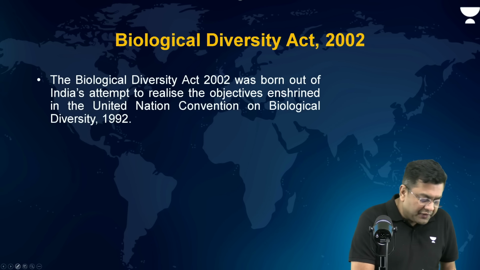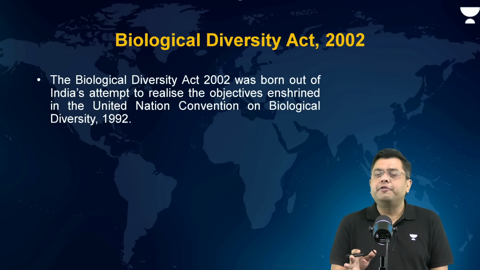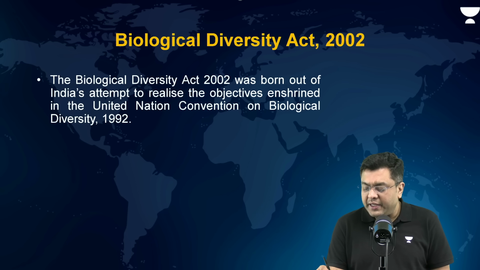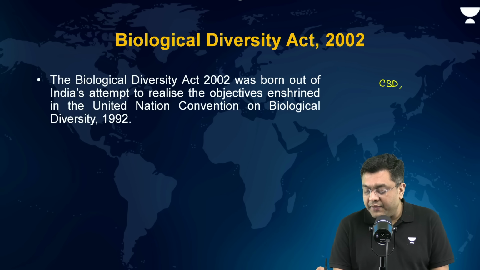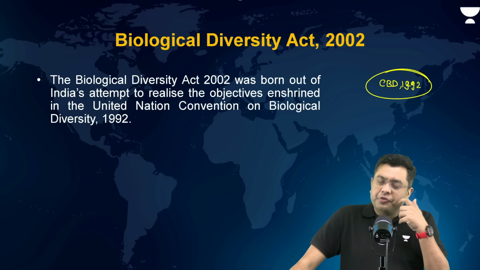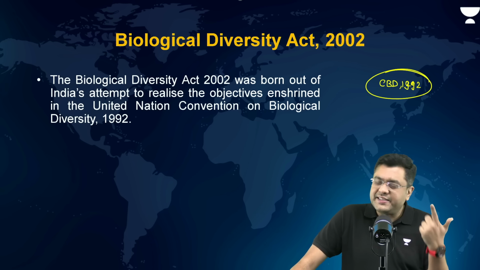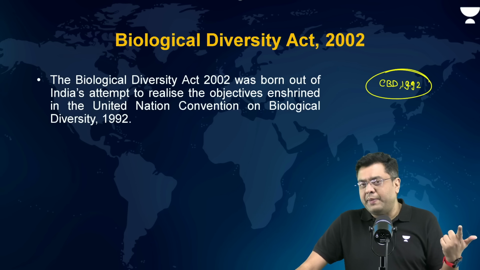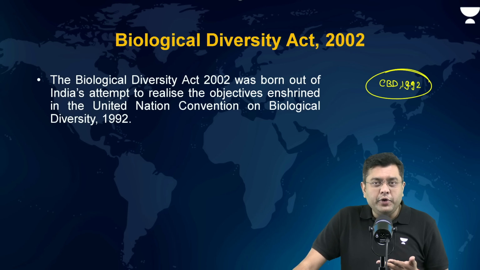Then you had the Biodiversity Act of 2002. This was basically passed to implement the provisions of the Convention on Biological Diversity, the convention which was passed as per the Rio Summit 1992. So you had the Convention on Biological Diversity, which was passed in 1992. Now, it had certain goals. What were the goals? First objective, the conservation of biodiversity. Second objective, sustainable use of various different products of biodiversity. Third objective, fair and equitable access and benefit sharing with the local community.